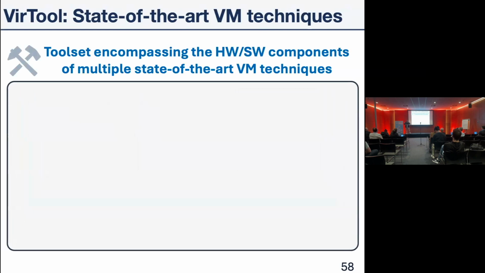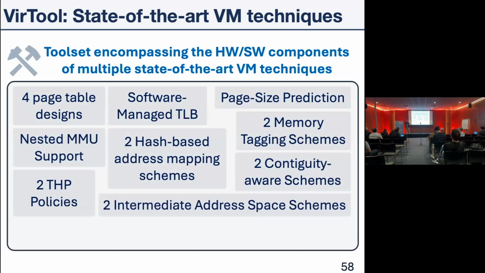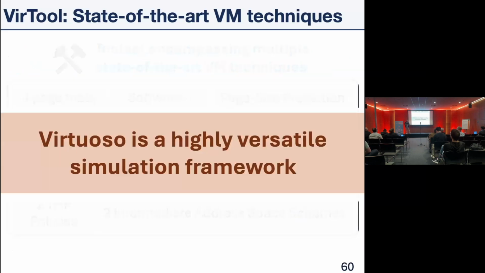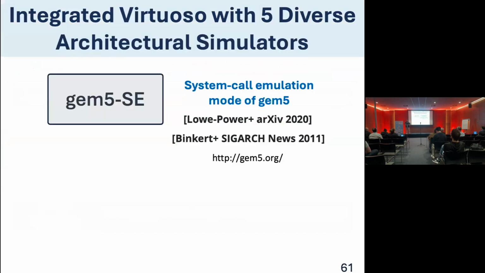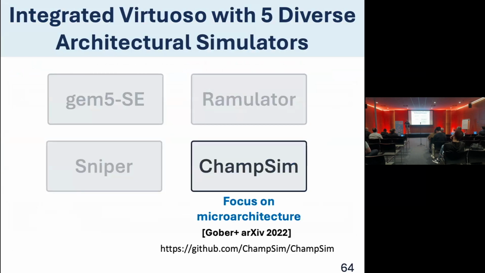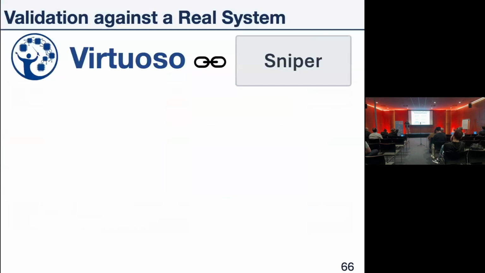So we built a tool set that encompasses both the hardware and the software components of multiple state-of-the-art virtual memory techniques, different page table designs, software-managed TLBs, and much more. We believe that Virtuoso can enable researchers to evaluate and prototype current and brand new virtual memory techniques, which renders Virtuoso a highly versatile simulation framework. We integrate Virtuoso with five diverse architectural simulators like gem5 System Call Emulation Mode, Ramulator, Sniper, ChampSim, and MQSim, so that we enable studies where you need to interact with the storage device.